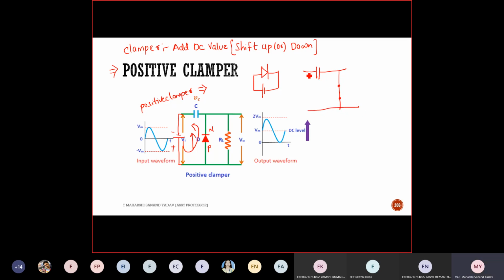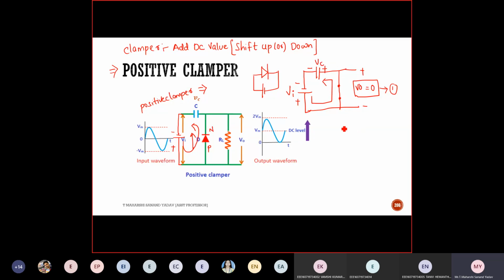So here I'm considering negative and positive. Apply KVL and tell me the answer. What will be V out? V output will be 0 volt. Now the direction is something like this. So this is negative, this is positive. Here VI, at the same time it is positive and negative VC.